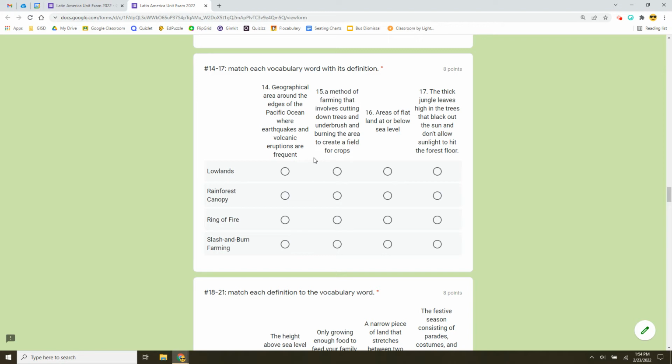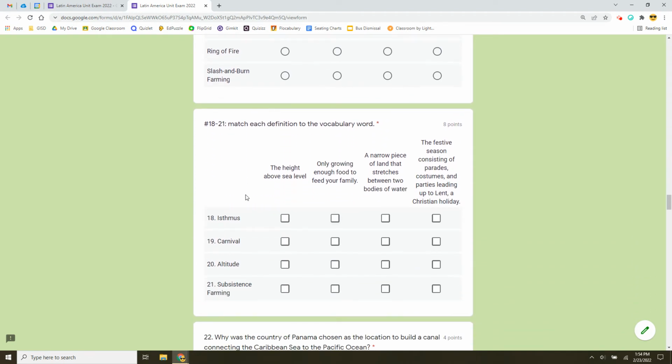Number 15, a method of farming that involves cutting down trees and underbrush and burning the area to create a field for crops. Number 16, areas of flat land at or below sea level. Number 17, the thick jungle leaves high in the trees that black out the sun and don't allow sunlight to hit the forest floor. These four words are lowlands, rainforest canopy, ring of fire, slash and burn farming.